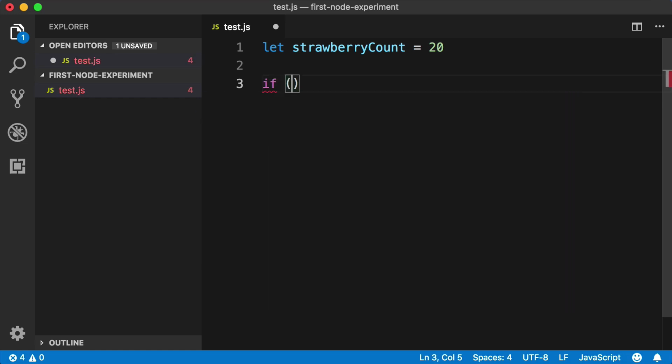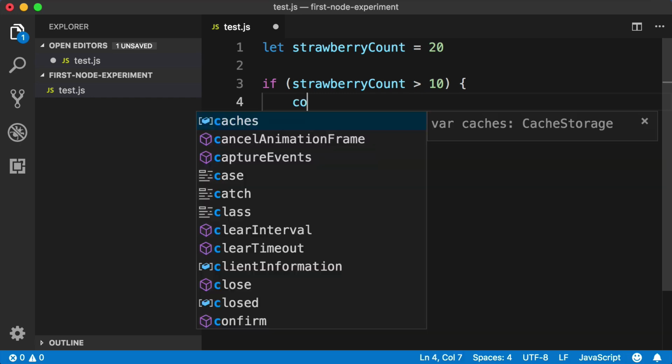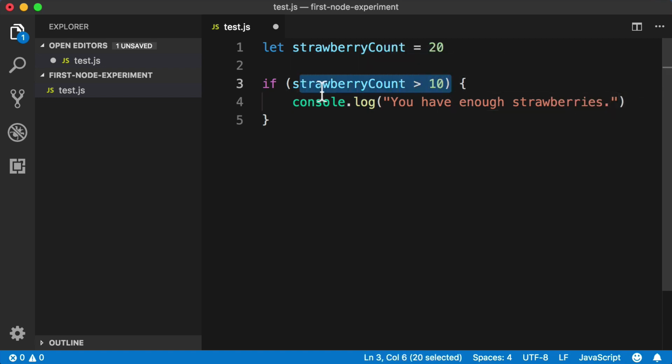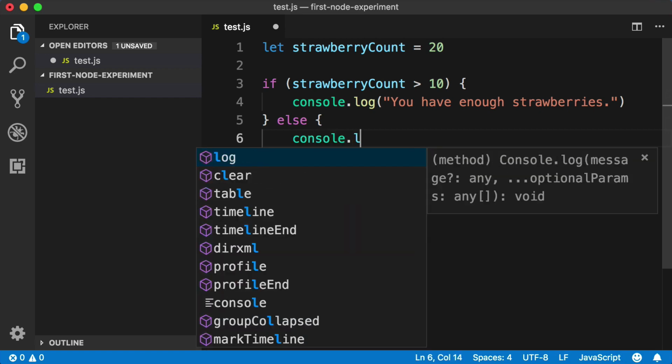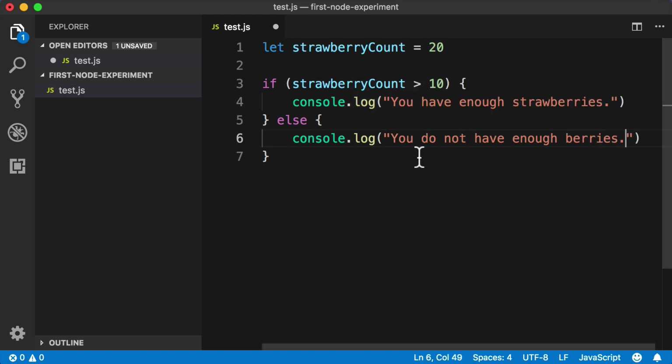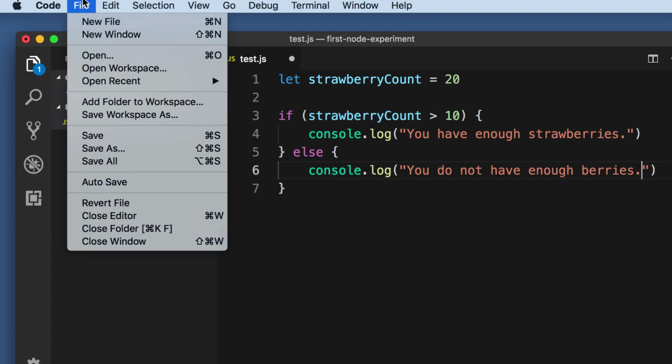So we'll say if, parentheses, curly brackets. Within the parentheses for our condition, we can say if strawberryCount is greater than 10, then within the curly brackets, we can drop down and say console.log, you have enough strawberries. Okay, and then if this is false, if strawberryCount is not greater than 10, down here after the closing curly bracket, we can just say else, curly brackets, log out to the console, you do not have enough berries. Okay, then push Control S or Command S to save this file, or you can just use File, Save.